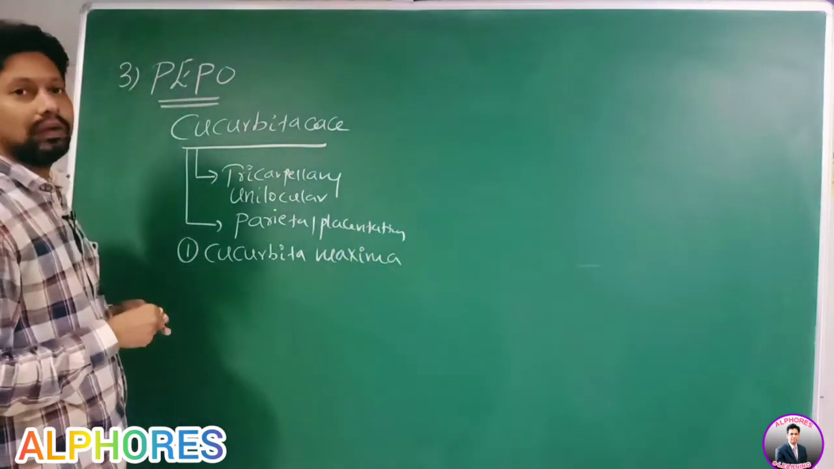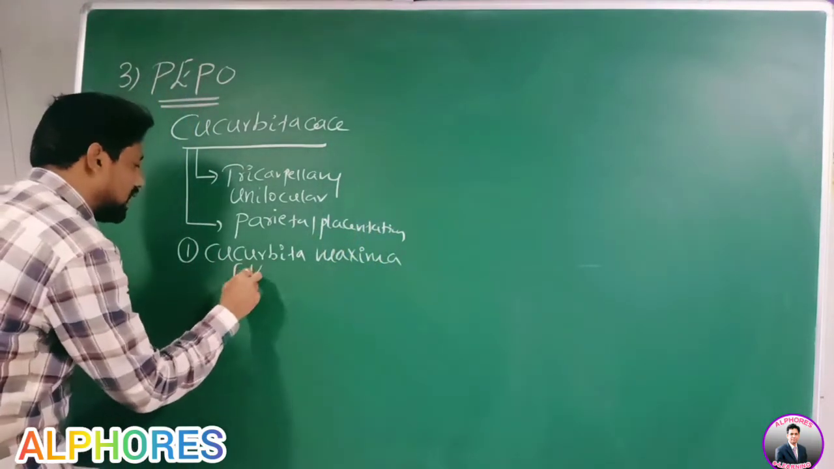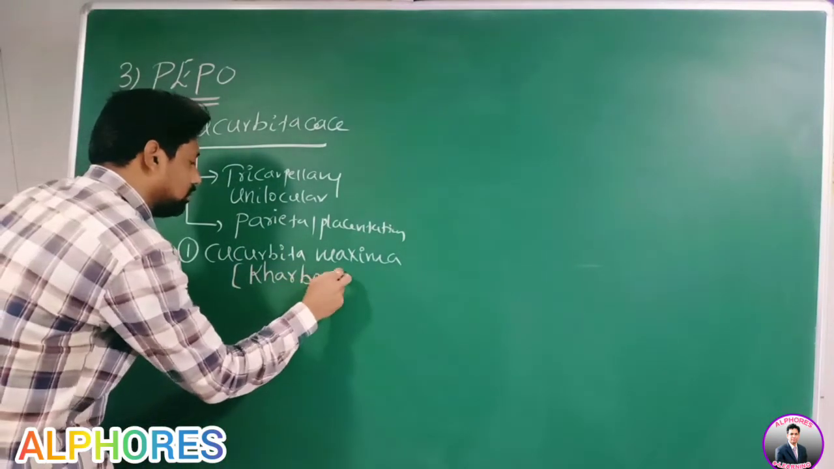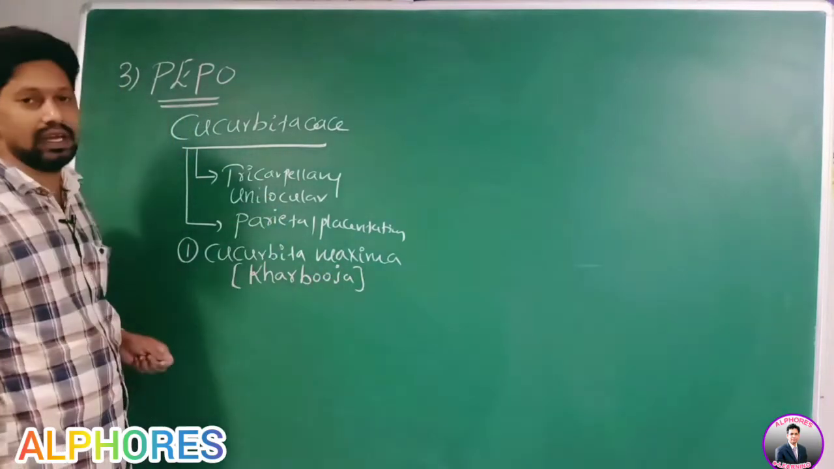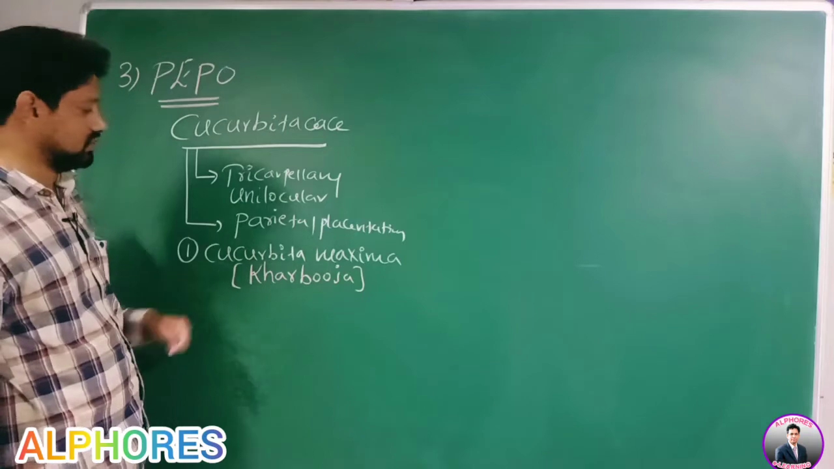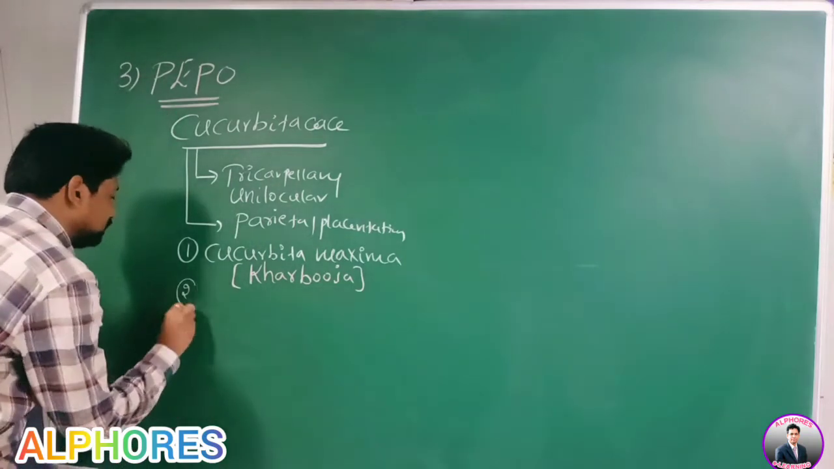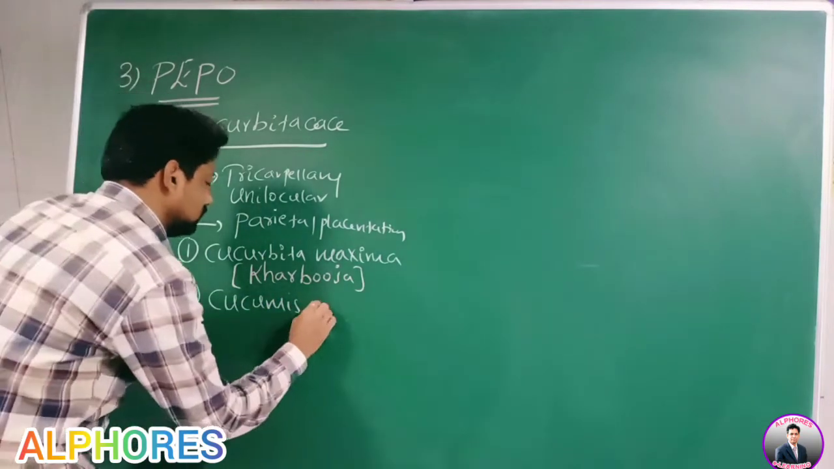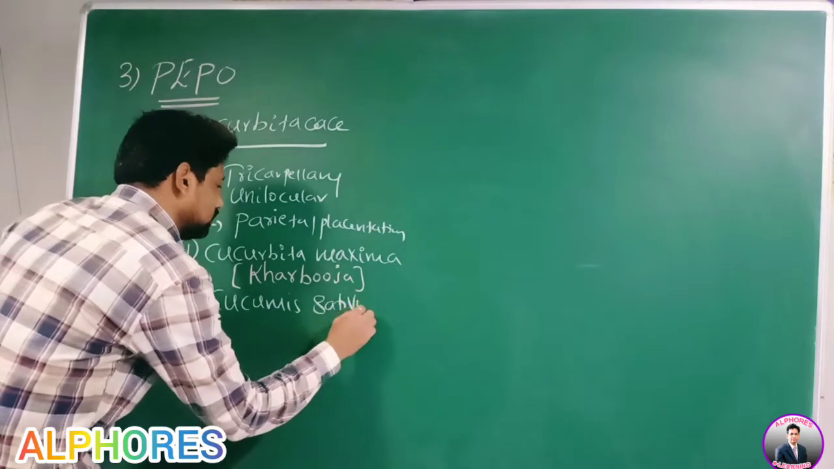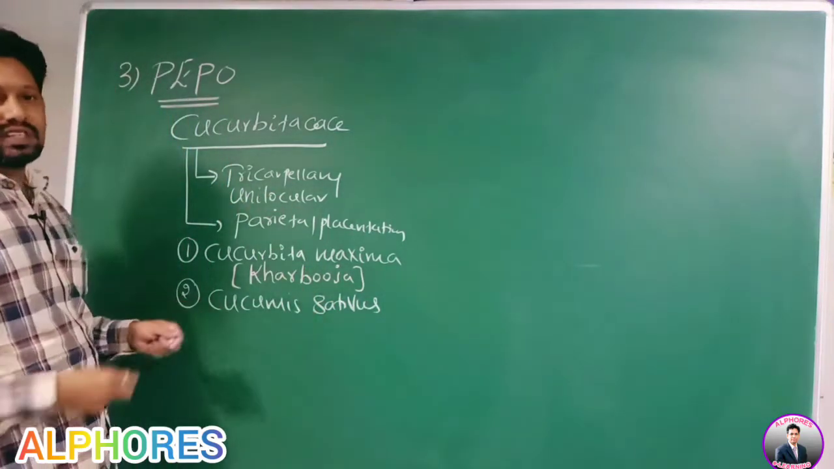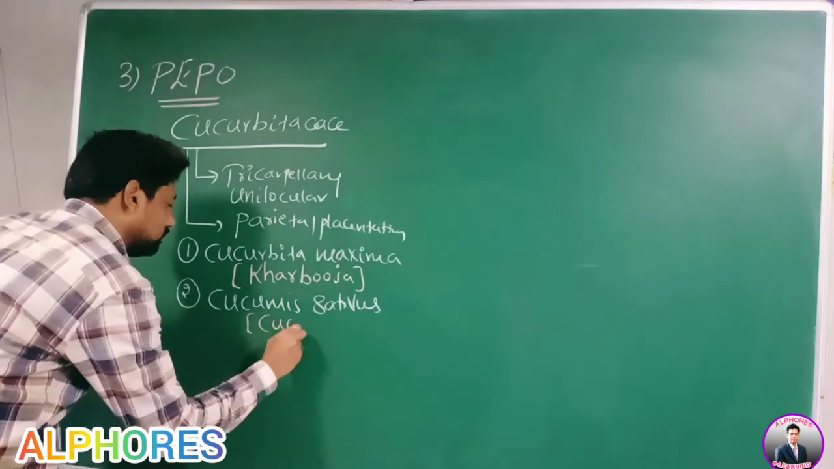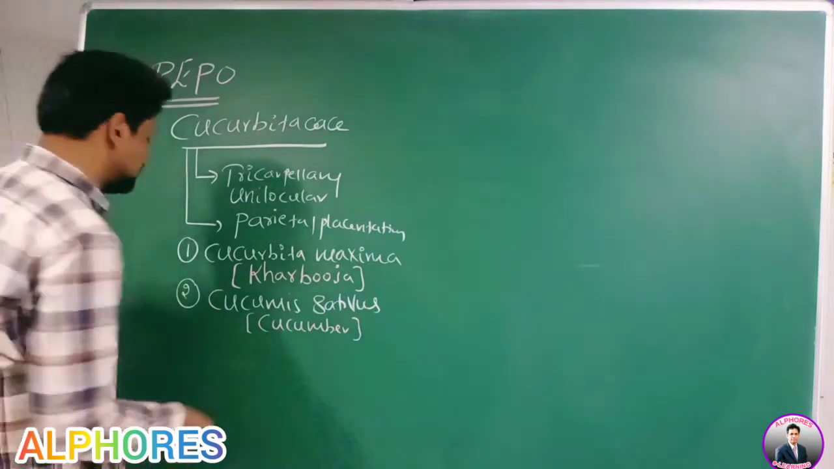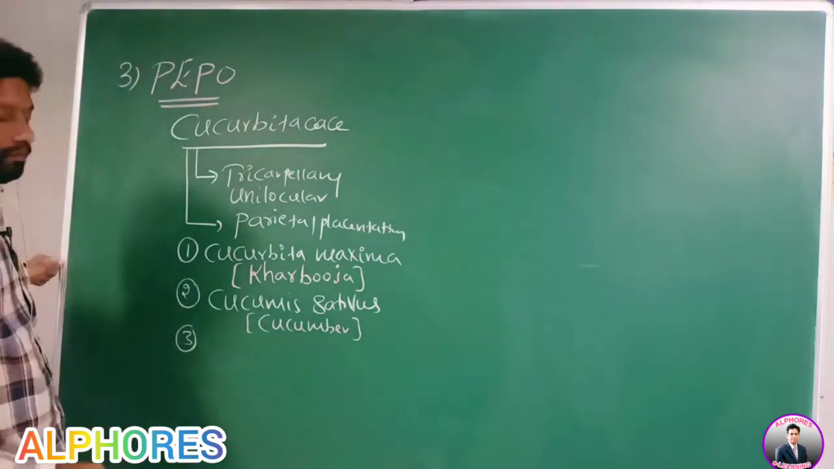What is it, sir? Cucurbita maxima. Common name is Karbuz or Karbuza. Second one, number 2: Cucumis sativus. Common name is cucumber. Next, number 3, third example.